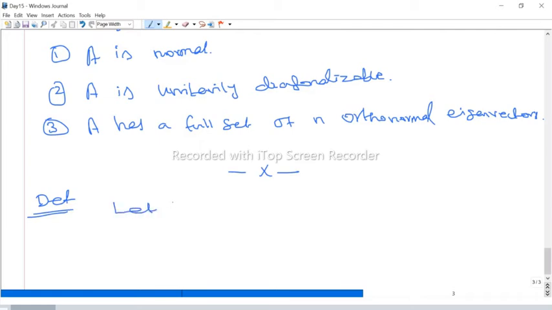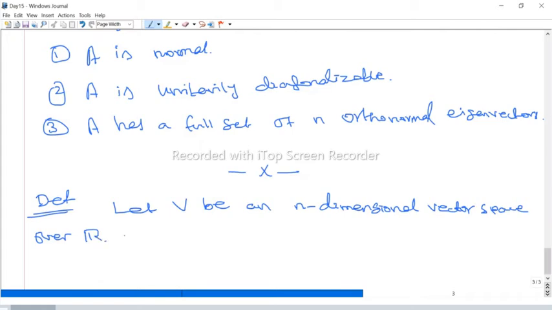Let V be an n-dimensional vector space over R, the real numbers. And let T be a linear transformation from V to V. Anyway, it's a linear operator, because the domain and the codomain are the same vector space, right?